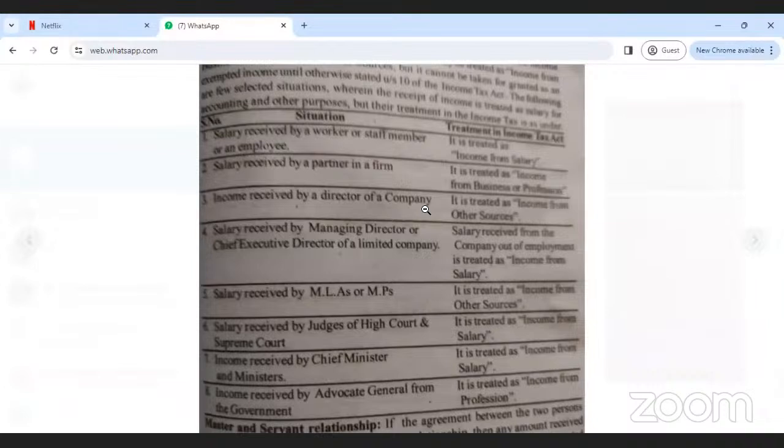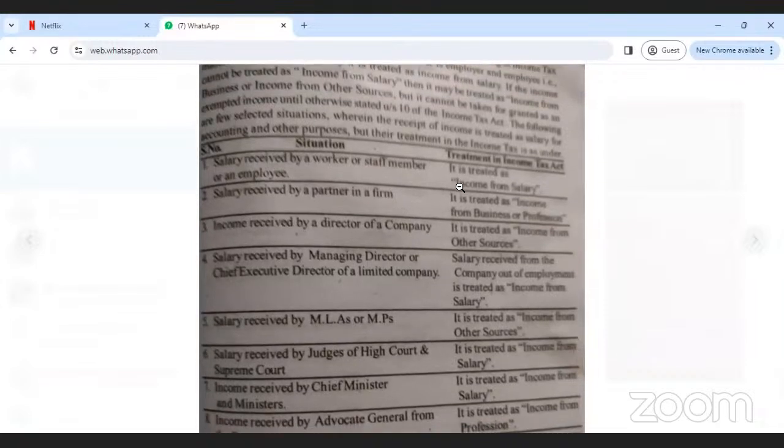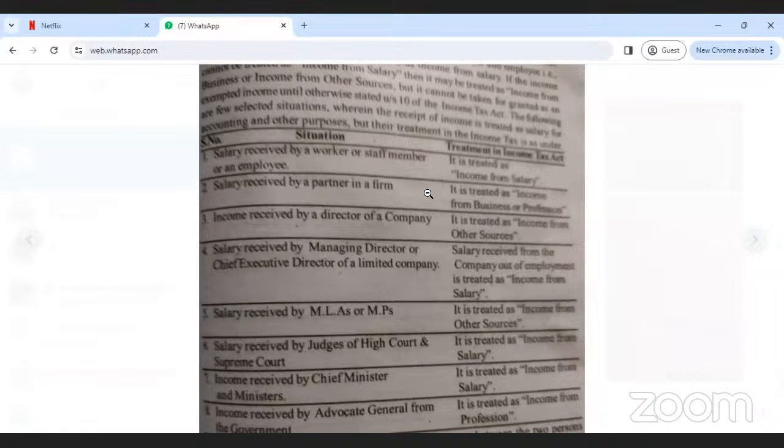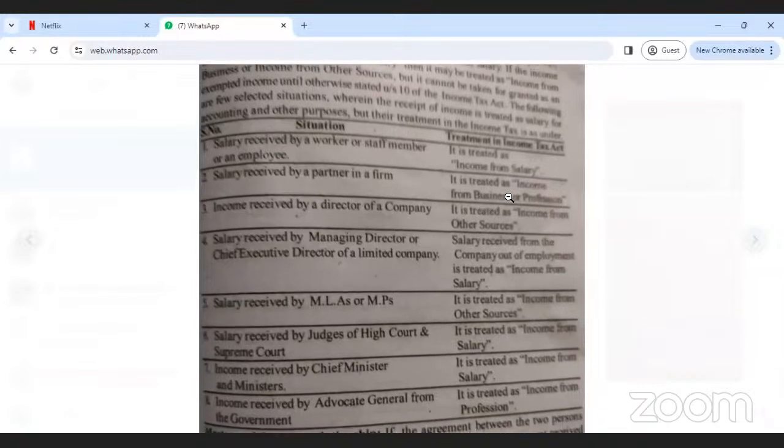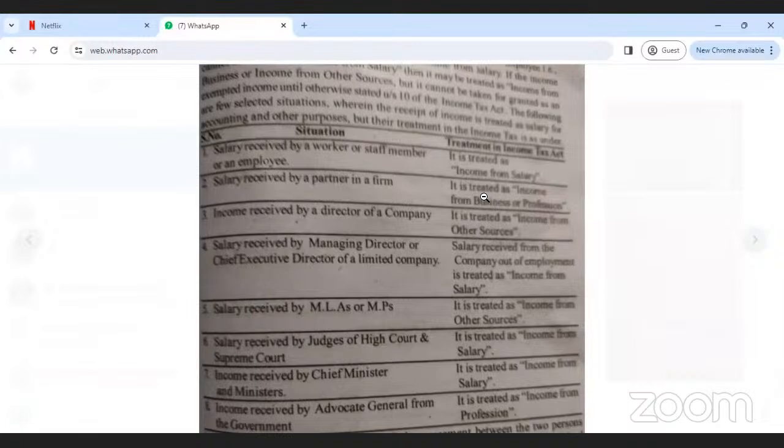See, salary received by a worker or staff member. Which one comes under what? Some items come under salary only, but for our income tax purpose, they come under the heads of income from salary, income from other sources, or income from business or profession. Salary received by a worker, staff member or employee is treated as income from salary only. Next, salary received by a partner in a firm comes under which one? It comes under income from business or profession, not income from salary.